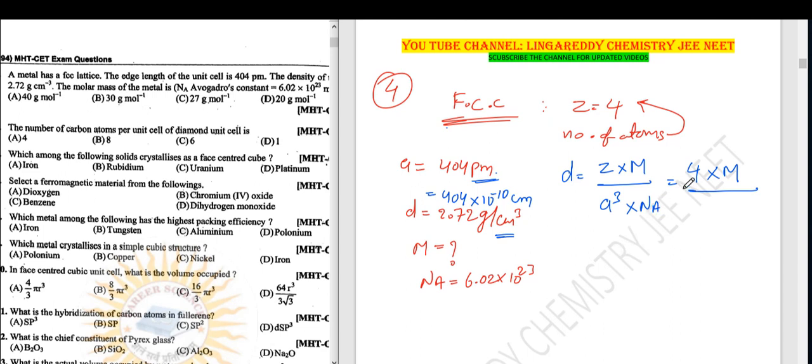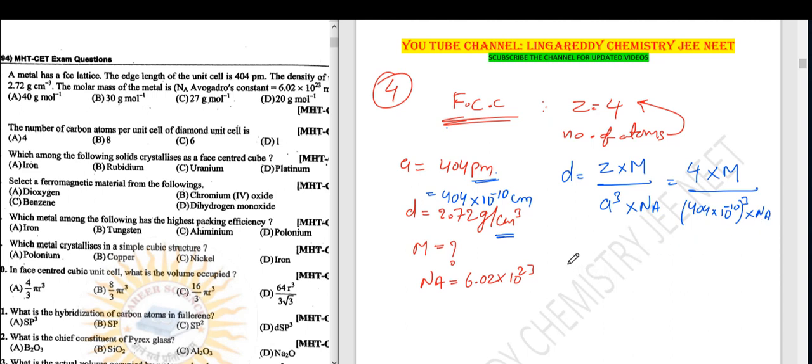So in place of A I can write this 404, I can also write 4.04 into 10 power minus 8. Okay, let it be 404 into 10 power minus 10 whole cube into Avogadro number Na.